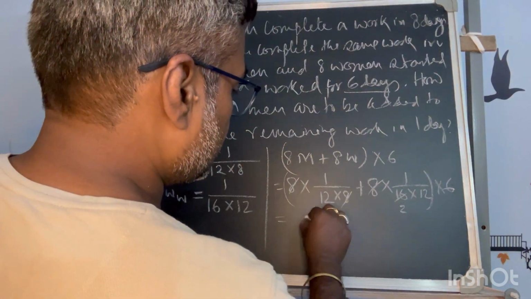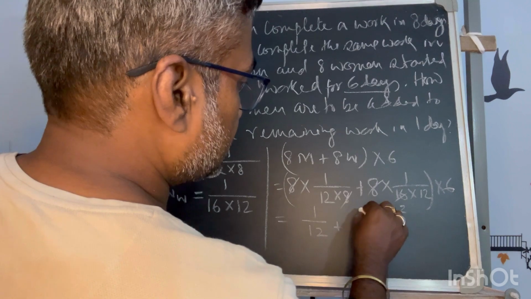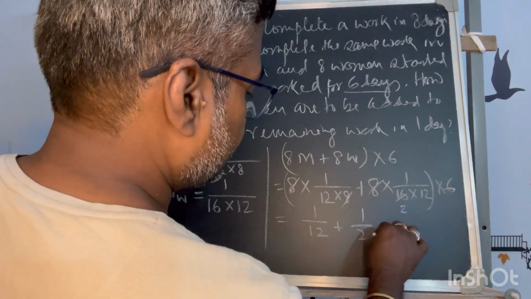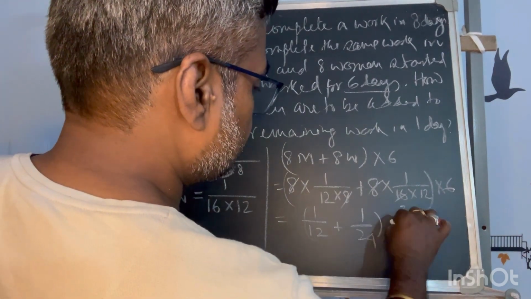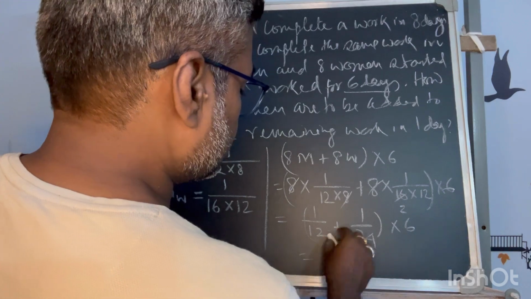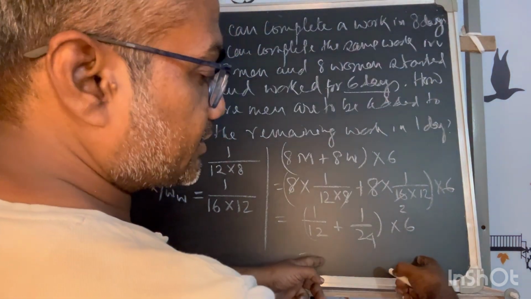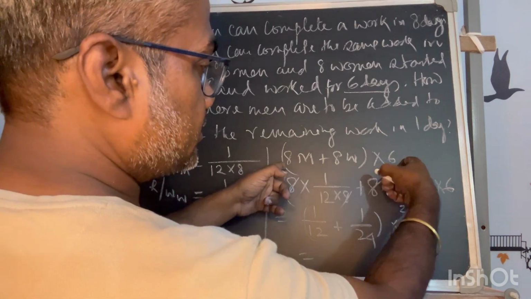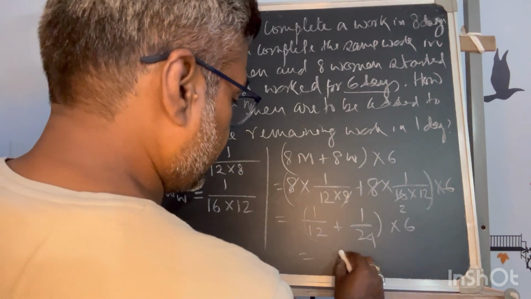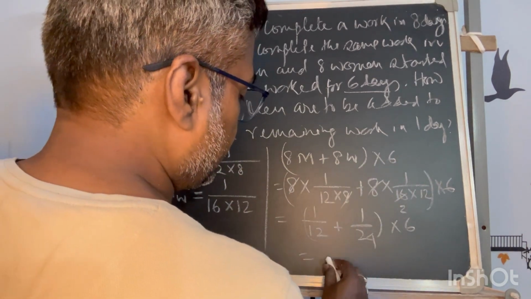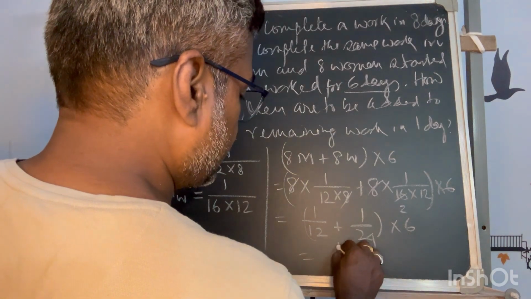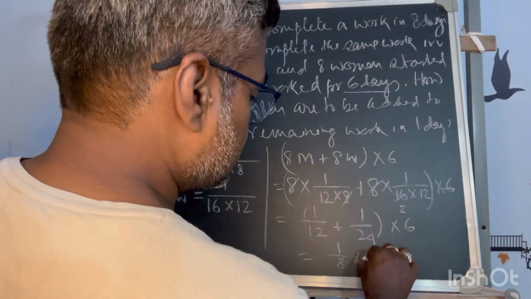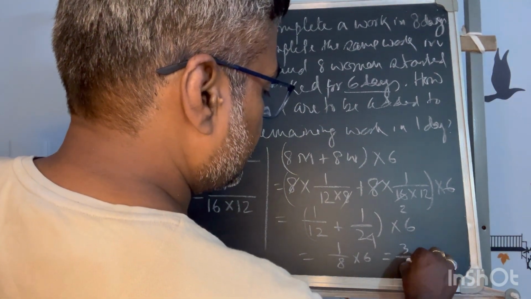So how much is it? 1 by 12 plus 1 by 24, into 6. So this will show you how much fraction of the total job is done by 8 men and 8 women in 6 days. That was my intention to calculate first. So this is 3 upon 24, 3 upon 24 into 6, so that is equal to 3 by 4.